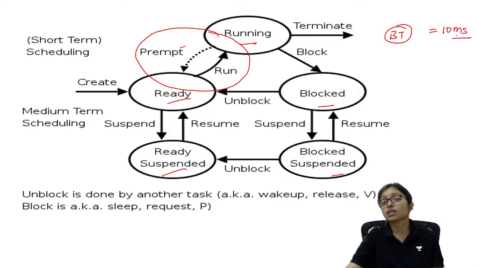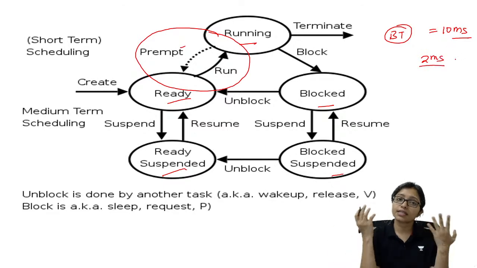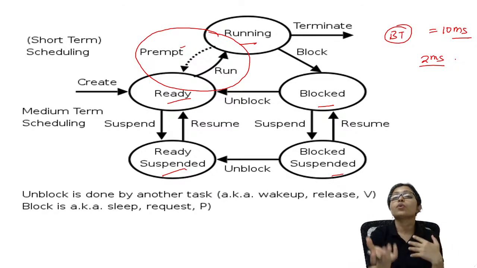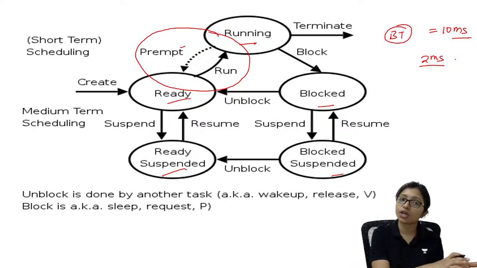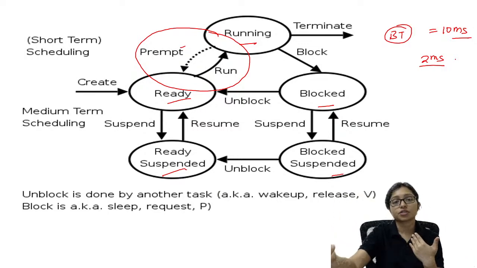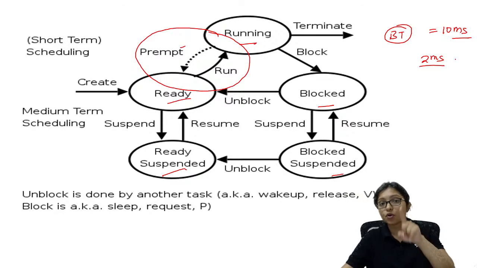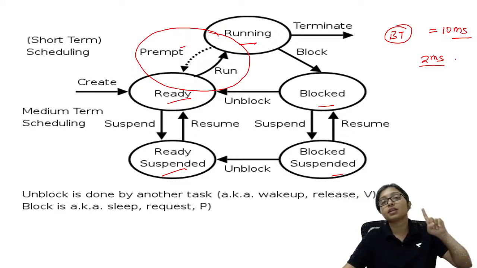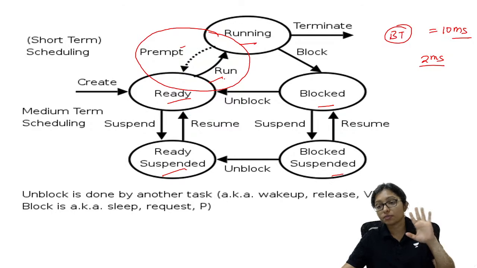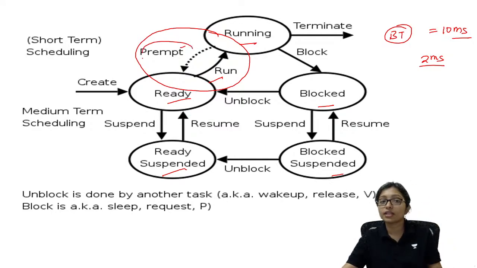So in the preemption method, after 2 milliseconds or so, whether according to priority or according to the time quantum, we preempt it and send it to the ready state again, and again we give the chance to another process. And this is possible only in the preemptive algorithm, that is ready to running and running to ready. Ready to running is possible every time, but running to ready is possible only when there is the preemptive algorithm.